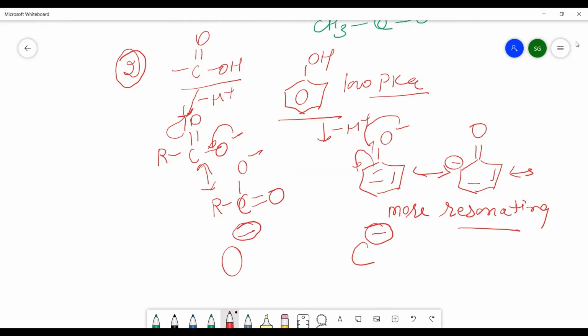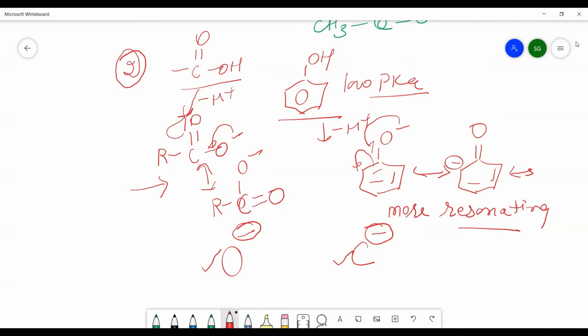Now, if you see these two, the oxygen atom is more electronegative than the carbon atom. So, the oxygen atom carrying the negative charge is more stable as compared to the carbon carrying the negative charge. And because of that reason, the resonating structures for the carboxylate ion are strong and stable resonating structures.